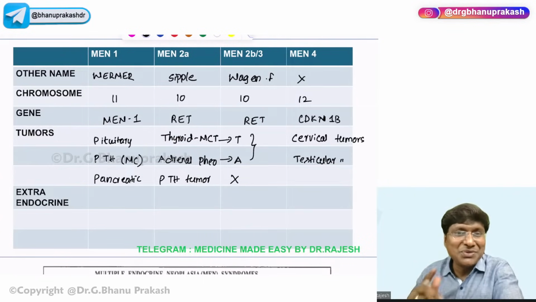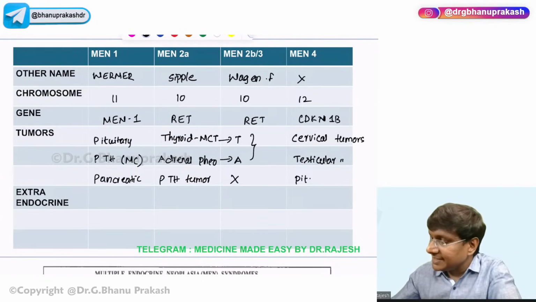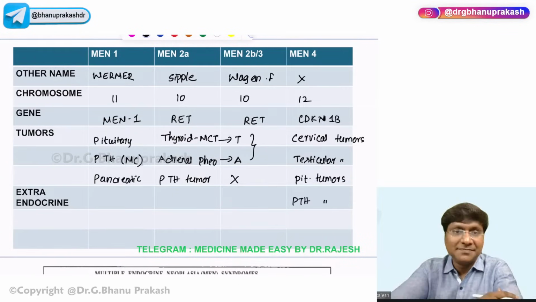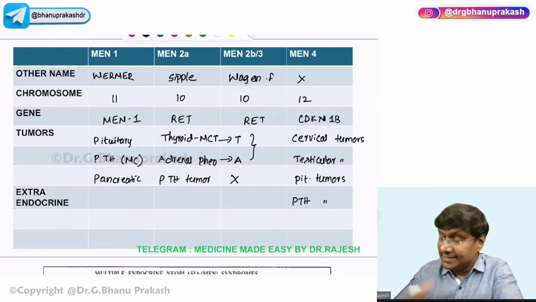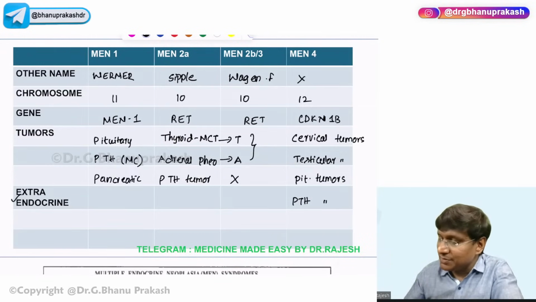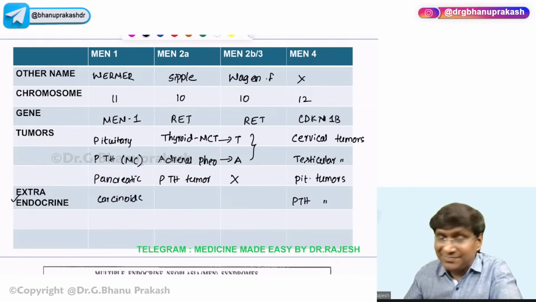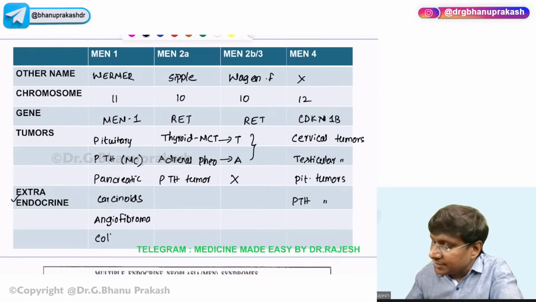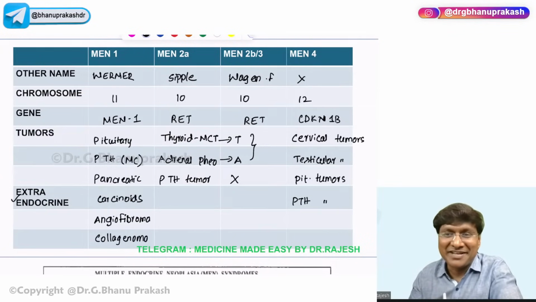And apart from these two, you have two Ps. What are the two Ps? That is the pituitary tumors as well as the parathyroid tumors. Then coming to the extra endocrine manifestations, there will be foregut carcinoids, and there will also be angiofibromas and collagenoma. This will be the extra endocrine manifestations in MEN1.